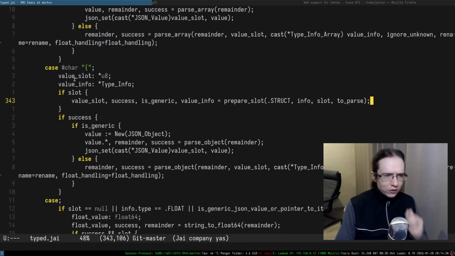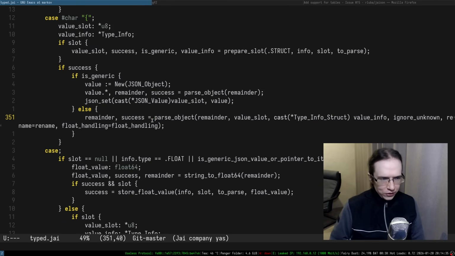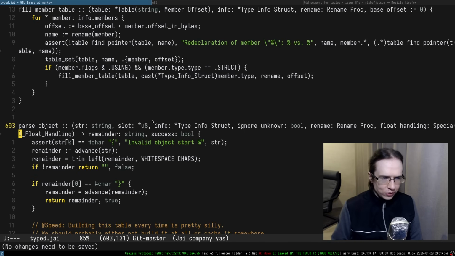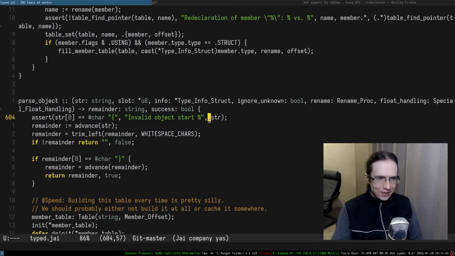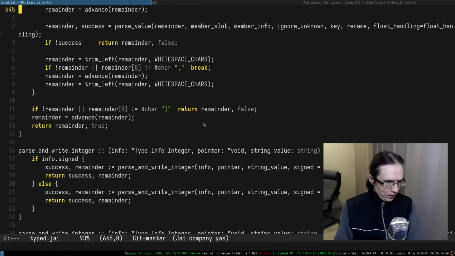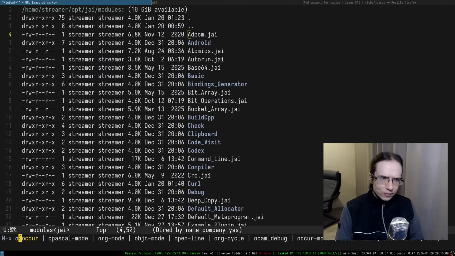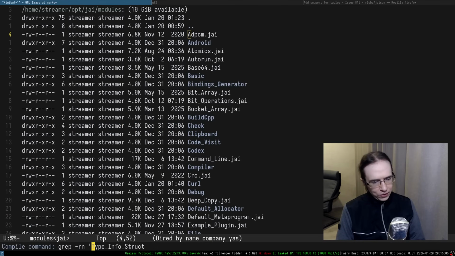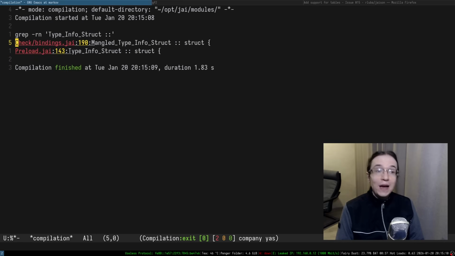Okay, so we prepared slot for the struct. Then we're parsing the object, and here is the function that is responsible for parsing an object. And it takes an info, specifically a type info struct, right? So it explicitly expects the info struct. Okay, that is very interesting. So I want to take a look at what an info struct is. It's a thing that's probably describing the structure, right? So it should be defined somewhere. There we go. So, Mangle type info struct.